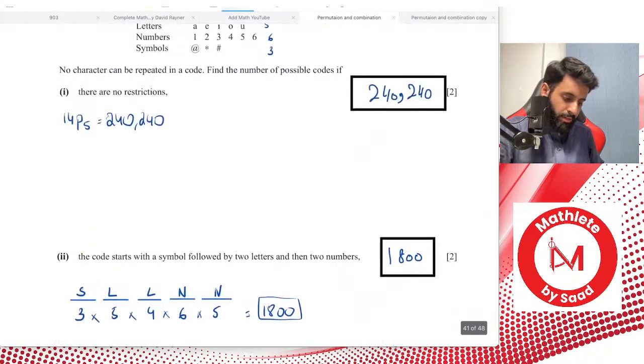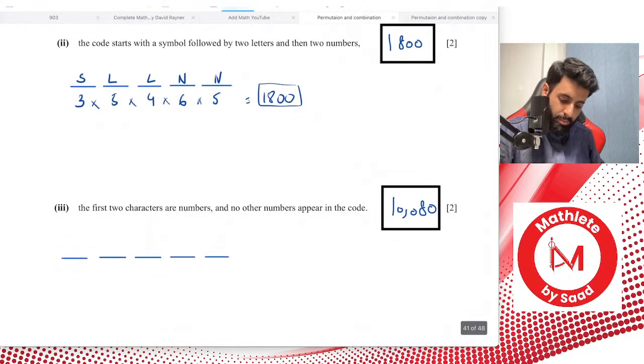How many numbers do you have? You have 6. So this is a number and this is a number. So that means for the first place you have 6 options and for the next place you have 5 options.